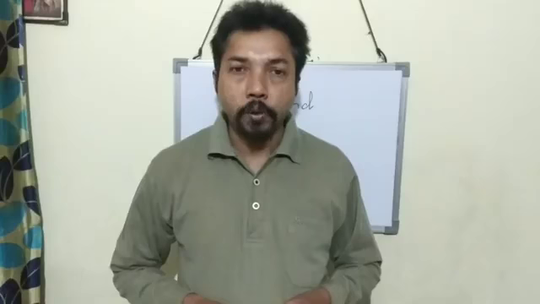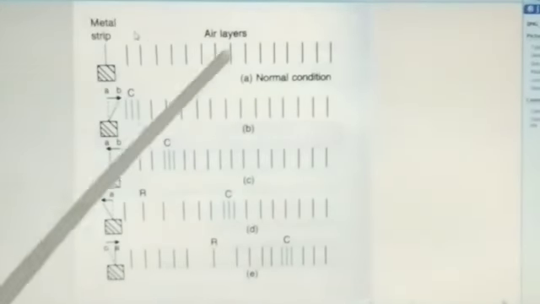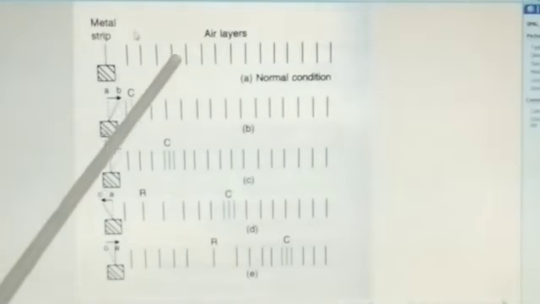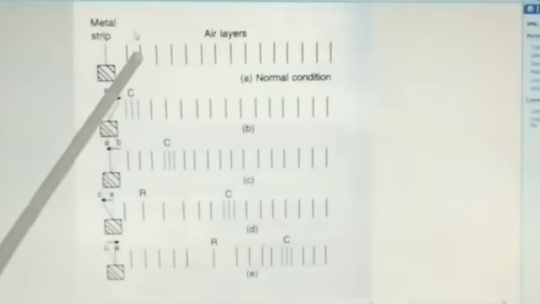Now let us see how the sound reaches our ear. Here we are seeing an activity which demonstrates how the air particles vibrate when a body vibrates.